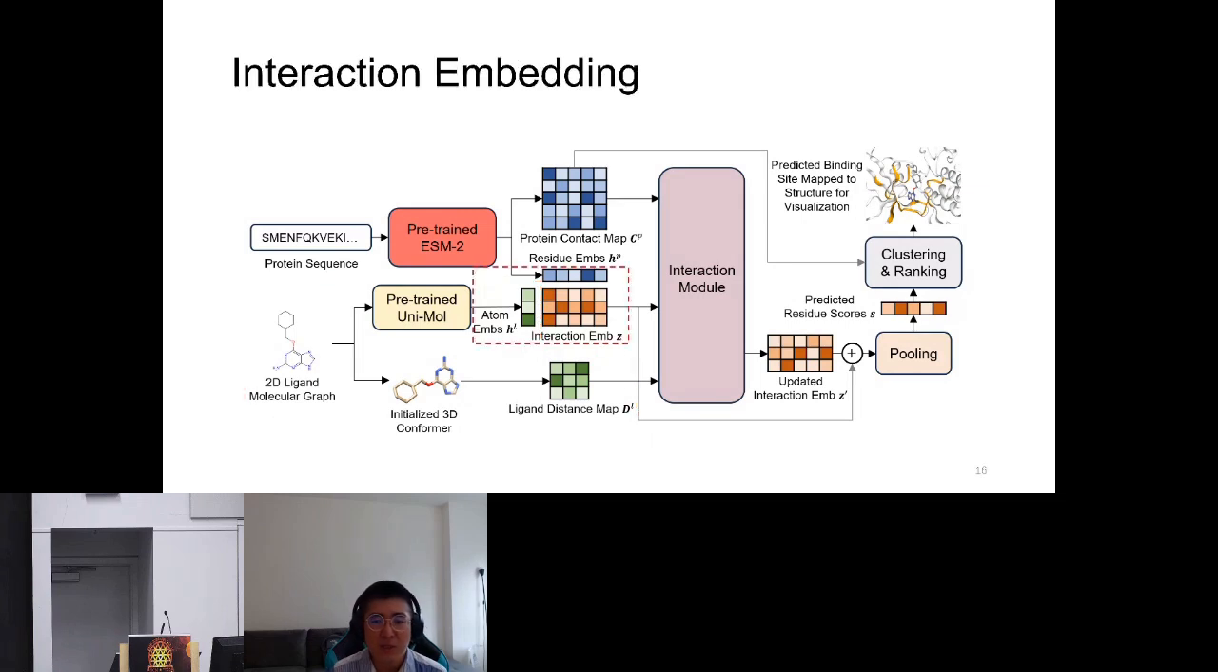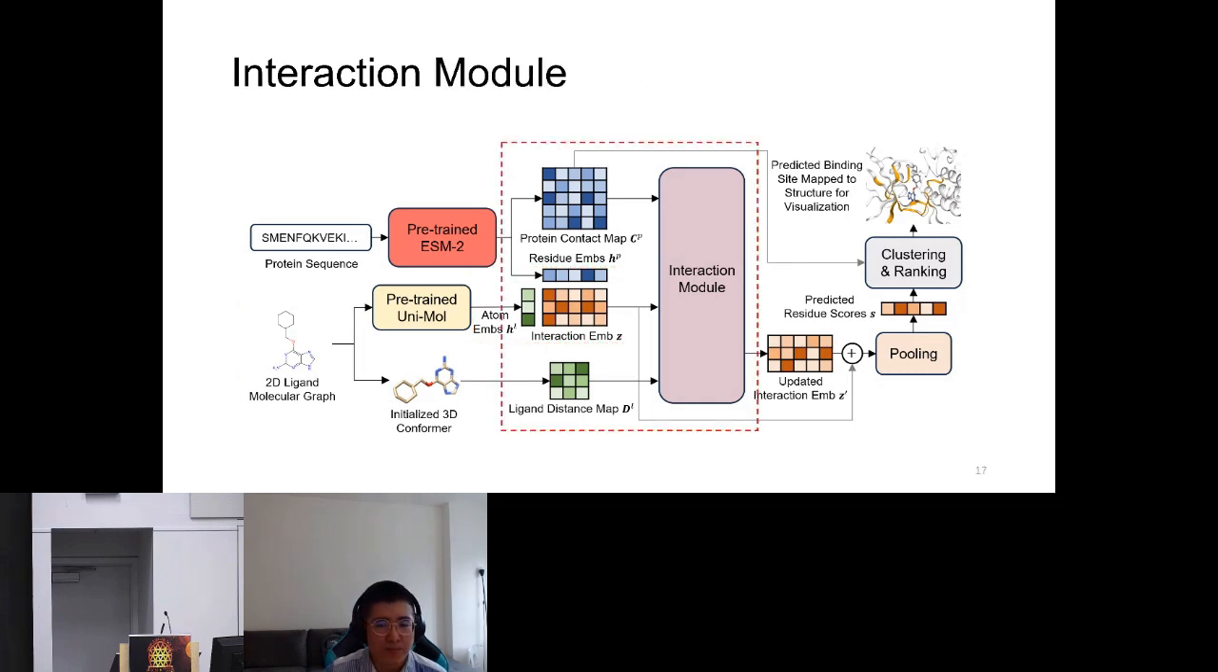Based on the residue embeddings and ligand atom embeddings, we compute the interaction embedding for the protein-ligand pair, which models the interactions between protein residues and ligand atoms. For each pair of the residue embedding from the protein and atom embedding from the ligand, we concatenate them to form the interaction embedding. Furthermore, we update the interaction embedding by taking the protein contact map and ligand distance map as geometric constraints.